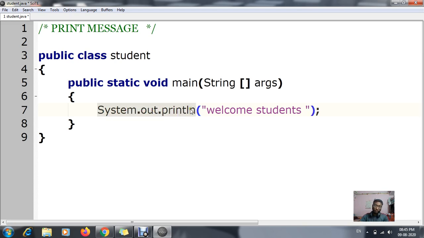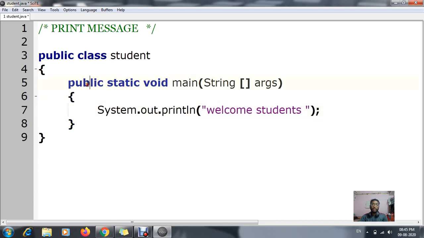For your MCQs, questions will come like this: which keyword is used for displaying the message, and the answer is System.out.println, round bracket open, round bracket close, and within that round bracket double quote started and stopped. And one more thing, System's S should be capital. Can you see this S? It is in a capital letter, it should be written that way, and there is no space between System.out.println. They are writing the whole thing continuously.